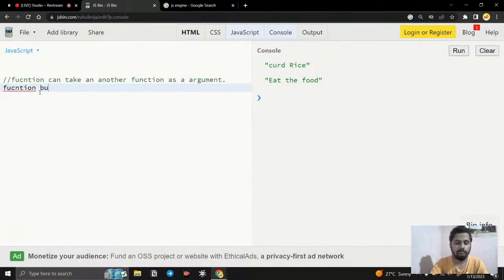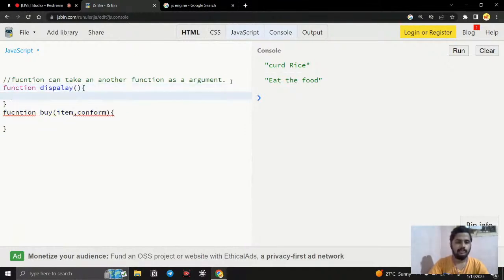The function is going to be buy, and here it has some parameters. What do I need to buy? I say item, and here I want to say confirm, like this: item and then confirm. Here I'm going to create another function, and I say display.